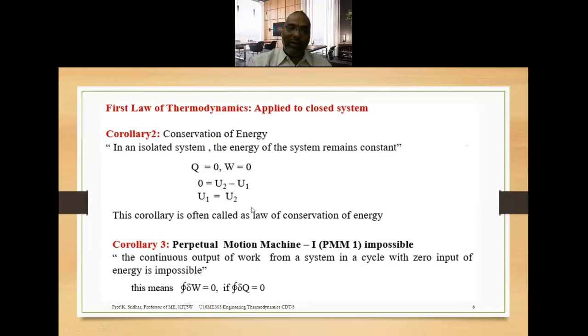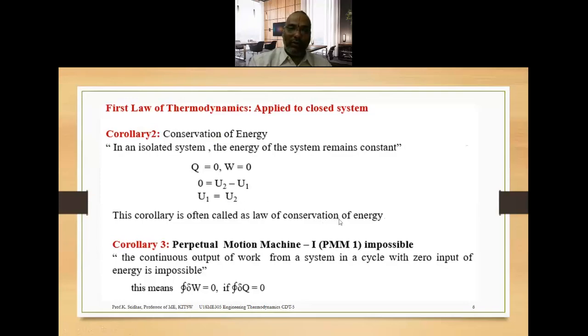That is, the internal energy of the system will remain constant for an isolated system, because we know that the universe is treated as an example of an isolated system. So the energy is constant. That's why it is known as the law of conservation of energy. I have written in the motivation that the first law of thermodynamics is considered the law of conservation of energy. The reason is that the internal energy U1 is equivalent to U2.